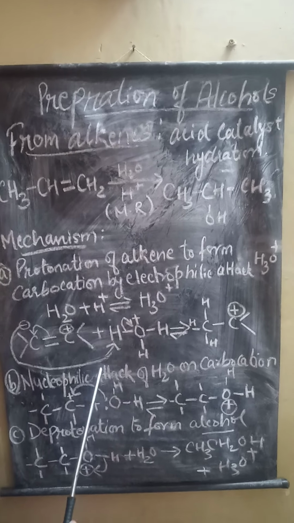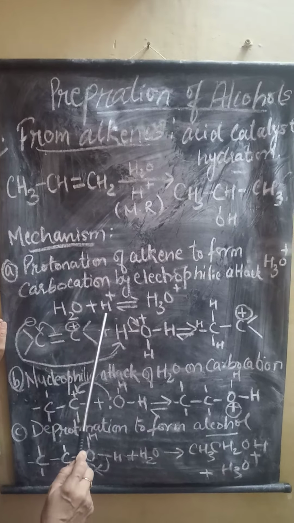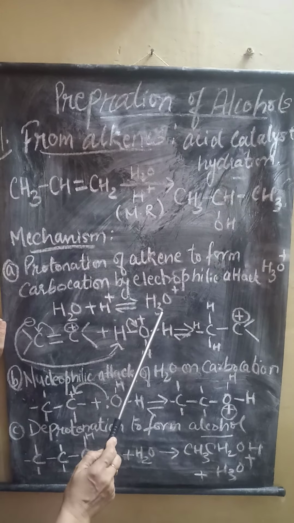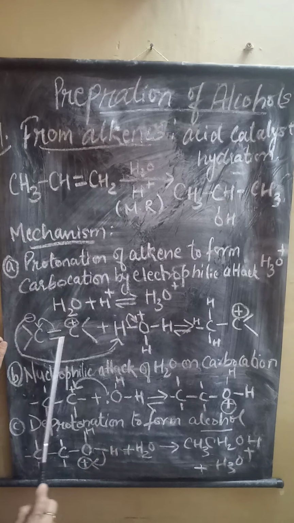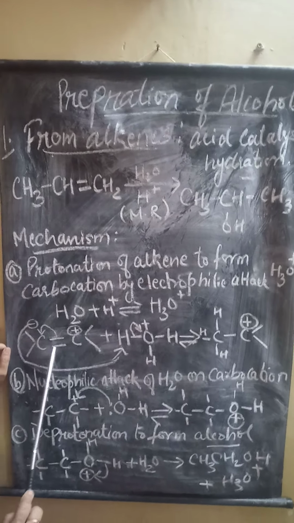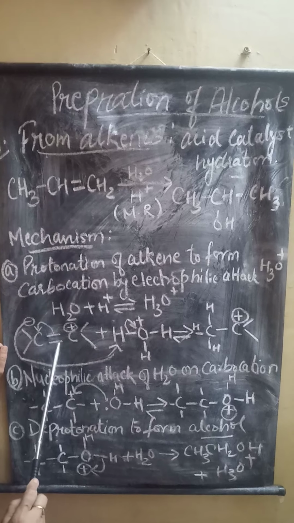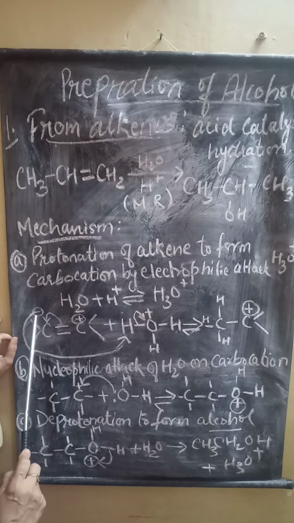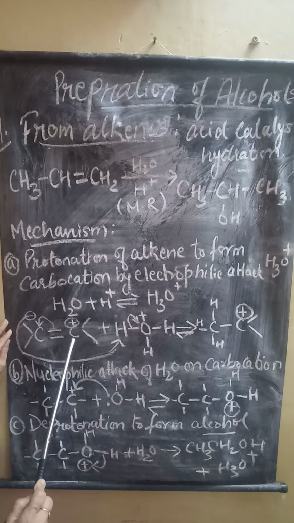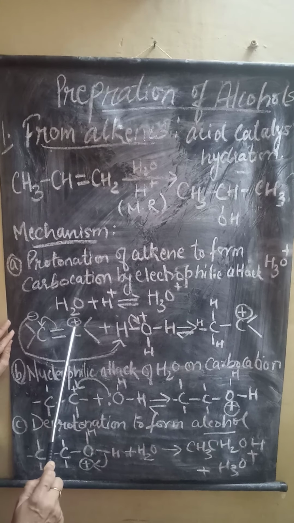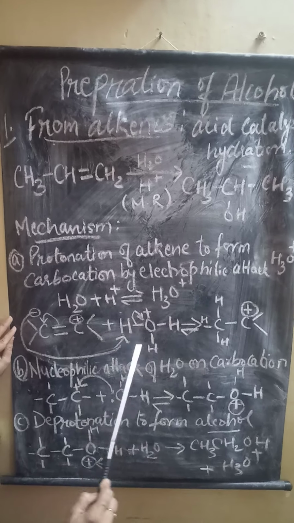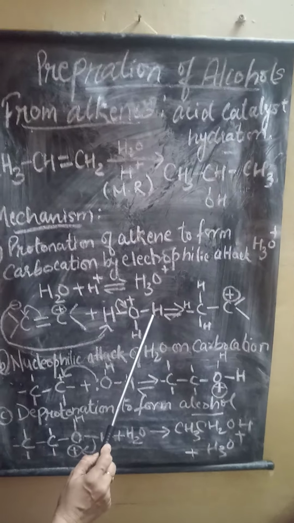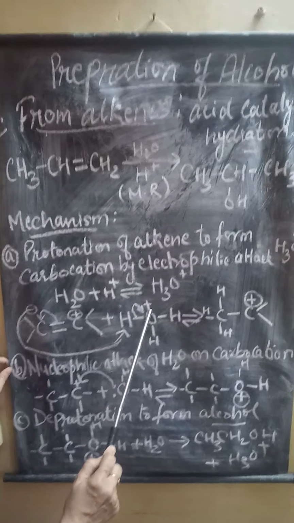Now how does the process take place? Water reacts with acid and forms hydronium ion. Now the alkene is taken here. The double bond present in the alkene is taken up by one of the carbon atoms. That carbon atom develops a negative charge and the other carbon develops a positive charge. Now this is the hydronium ion, having oxygen in the center with three hydrogens attached to it and carrying a positive charge.